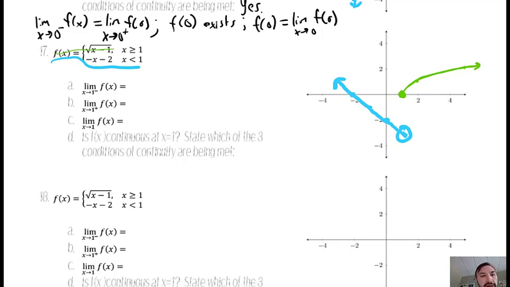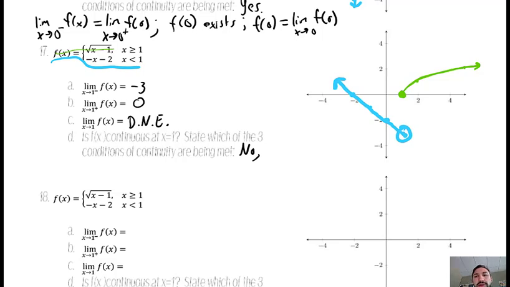Alright, now that I've got that drawn, I'm looking at 1. The limit from the left appears to approach -3. From the right, it appears to approach a y value of 0. Since those are different, that does not exist. And is it continuous at 1? Well, no, of course. I can see this big break here, so no.